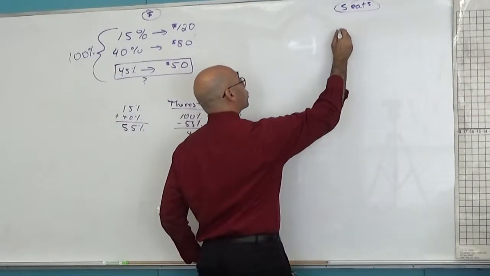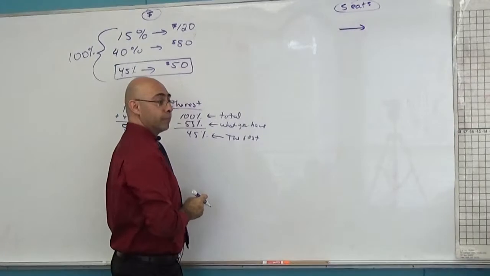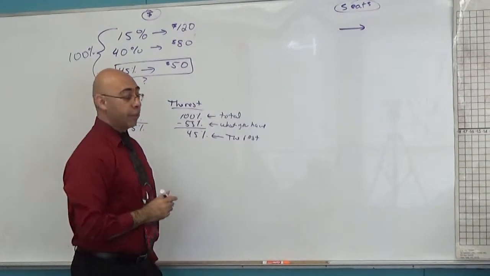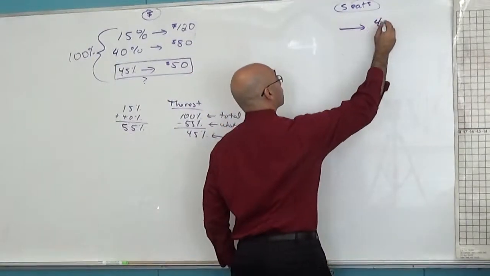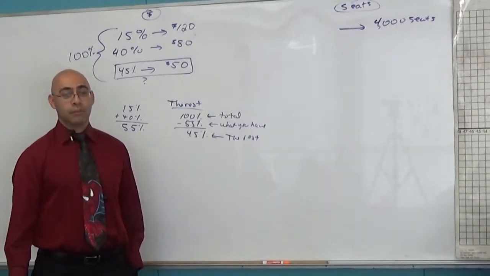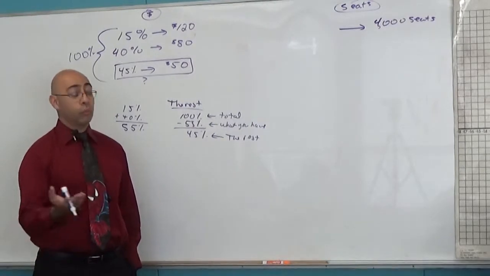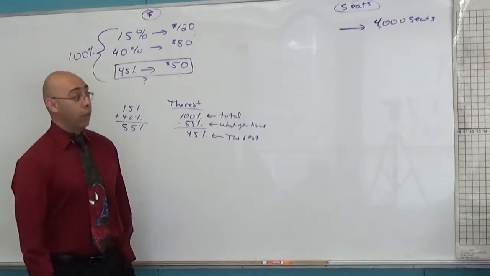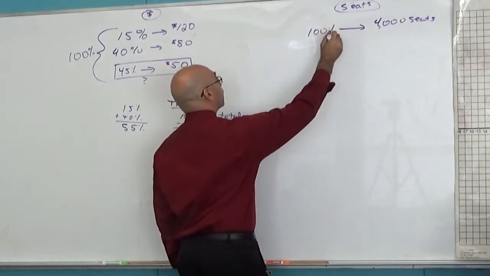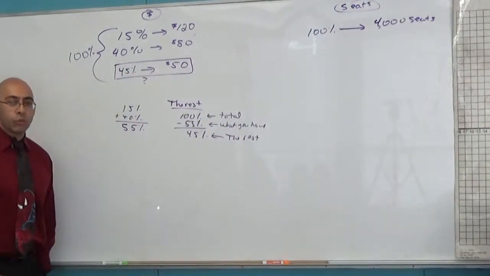So do they tell you the total number of seats? No. Oh, there were 4,000 seats. How many seats are there? 4,000. There are 4,000 seats. So what do those 4,000 seats represent? What percent? Total. And what does total mean? All of them. What number represents all of them? 100%. All right. So now we know 4,000 seats represents 100%.